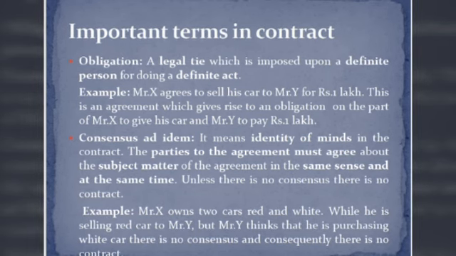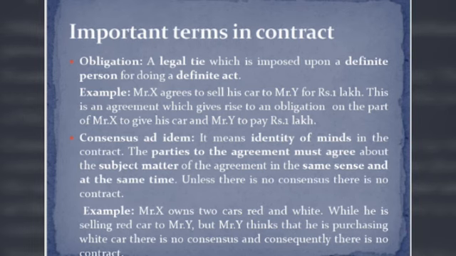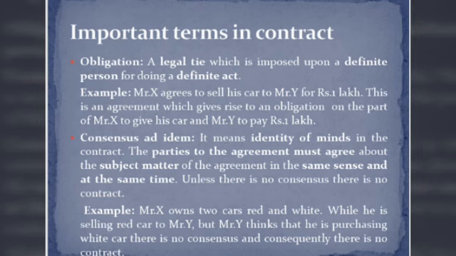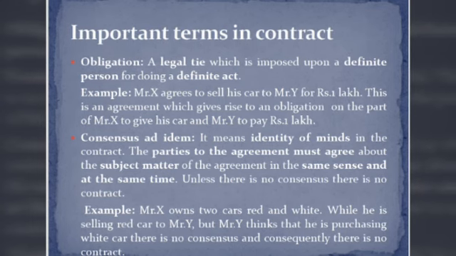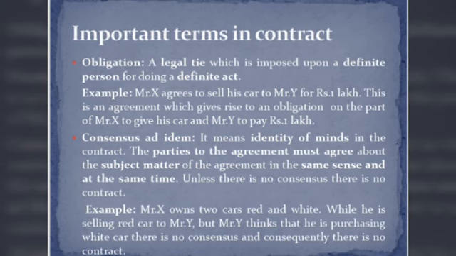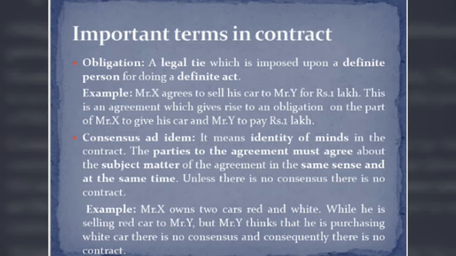Example, Mr. X agreed to sell his car to Mr. Y for rupees 1 lakh. In this case, the obligation of X is to deliver his car on getting the payment of rupees 1 lakh. What is the obligation of Mr. Y? To pay 1 lakh rupees to Mr. X. This is called obligation.